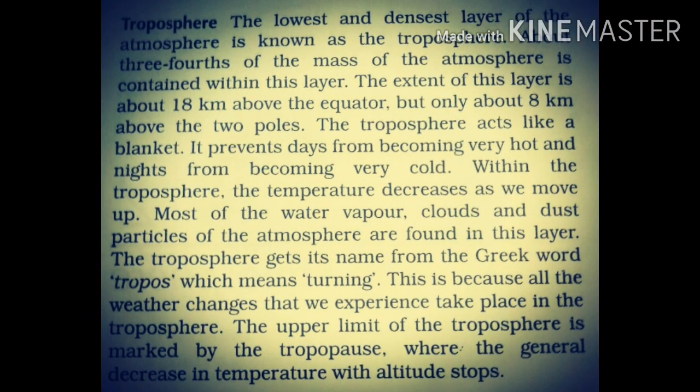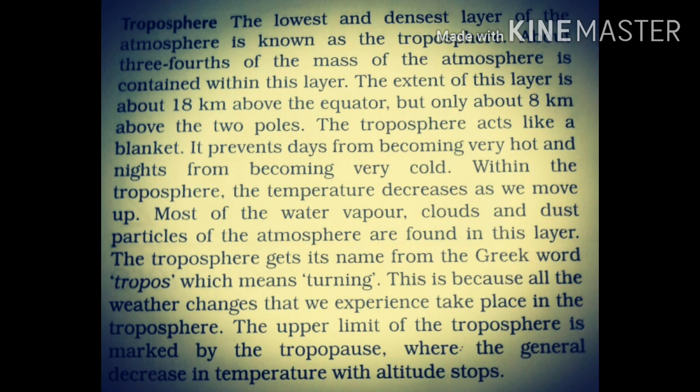So let's know some facts about the first layer of the atmosphere, the troposphere. The lowest and densest layer of the atmosphere is known as the troposphere. About 3/4 of the mass of the atmosphere is contained within this layer. The extent of this layer is about 18 km above the equator, but only about 8 km above the poles. The troposphere acts like a blanket. It prevents days from becoming very hot and nights from becoming very cold.